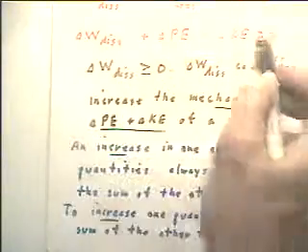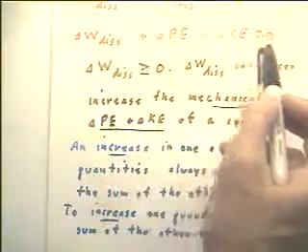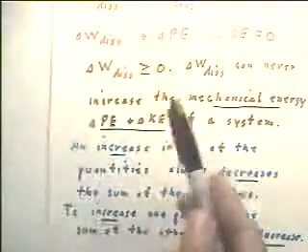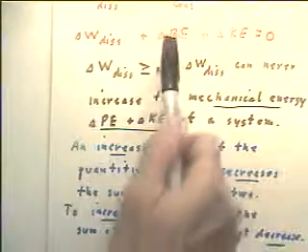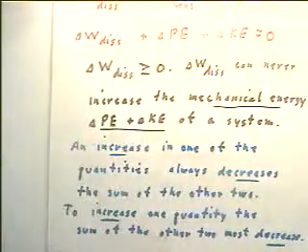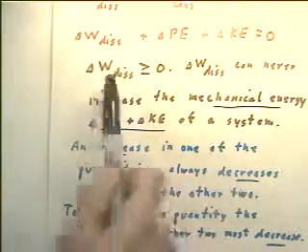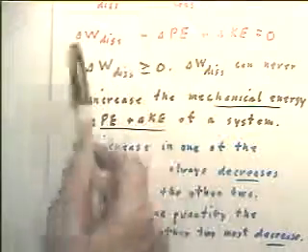Then since all these things add up to 0, what we get when we add these two had better be negative, so that we get a negative and a positive equal to 0. Obviously, if we've got a positive here, we've got to have a negative here. So to increase the kinetic energy of the system, the sum of the potential energy change of the system and the dissipative work done by the system has to be negative.